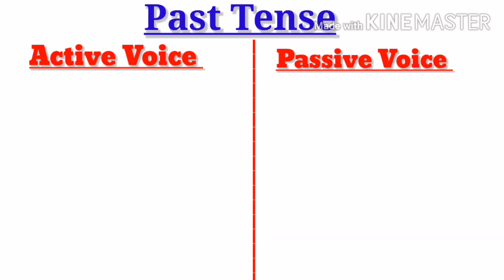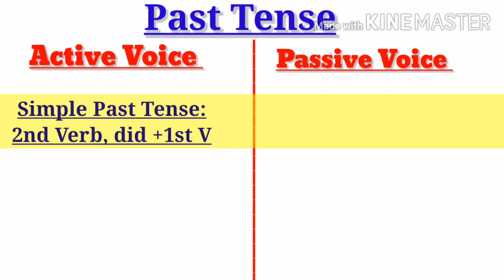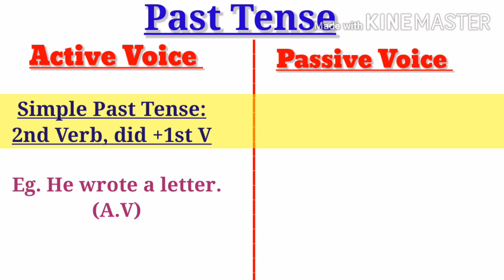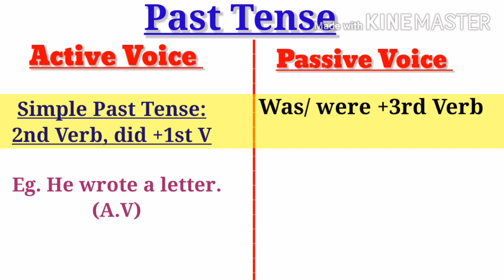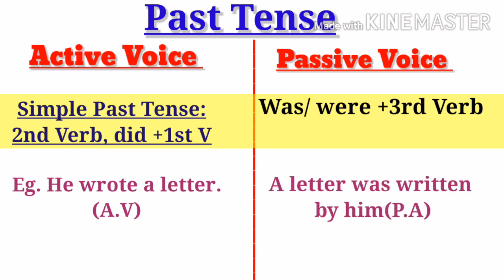Next is simple past tense, means use of second verb and did plus first verb. For example, he wrote a letter will change to was, were plus third verb, and passive voice will be a letter was written by him.